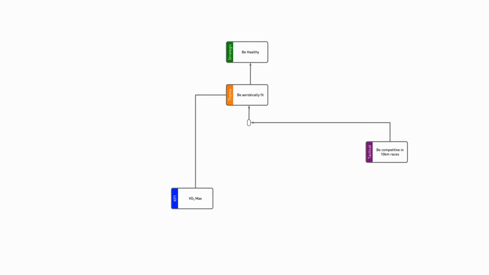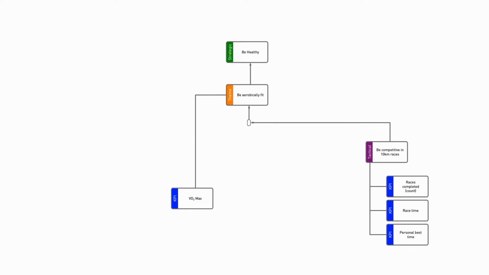This brings us to the next level, which is the KPI level. We're at the point where we can measure things. So if I want to be competitive in 10K races, we need to enter races to get a time and a placing. So we might want to record the number of races completed. Race time, of course, is another potential KPI, and that will also give us our personal best KPI. Finally, finish position may be something we also decide to record.